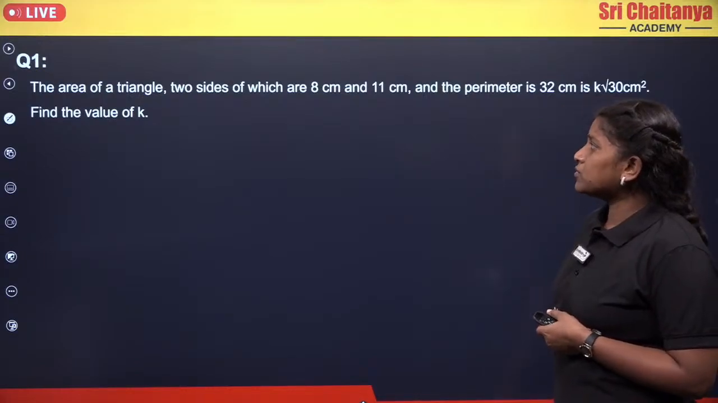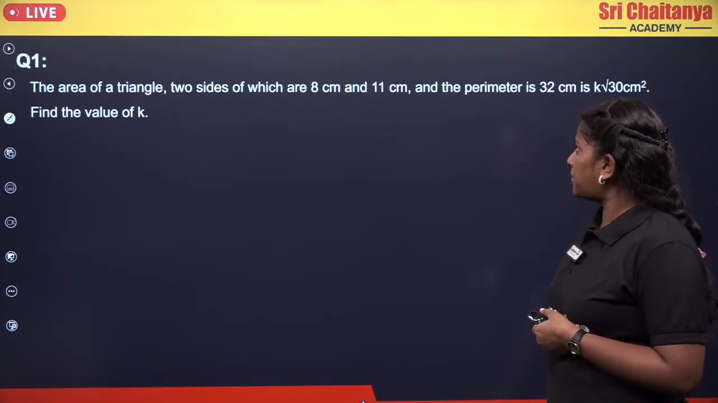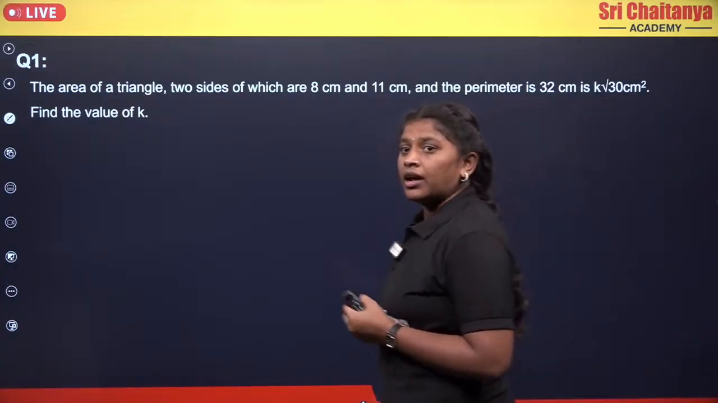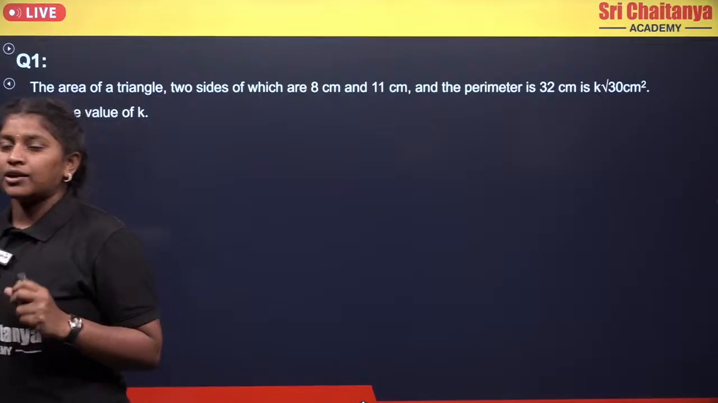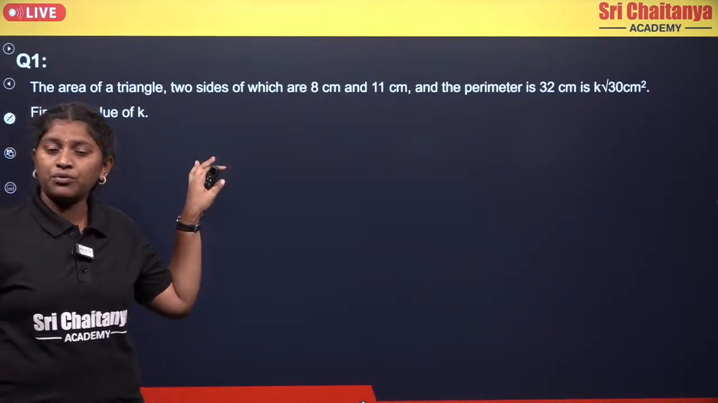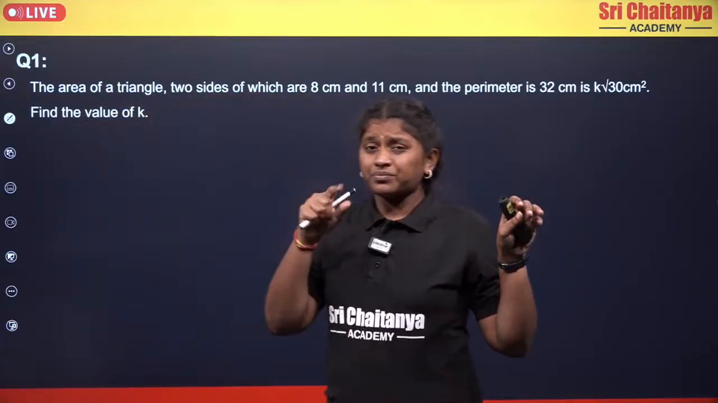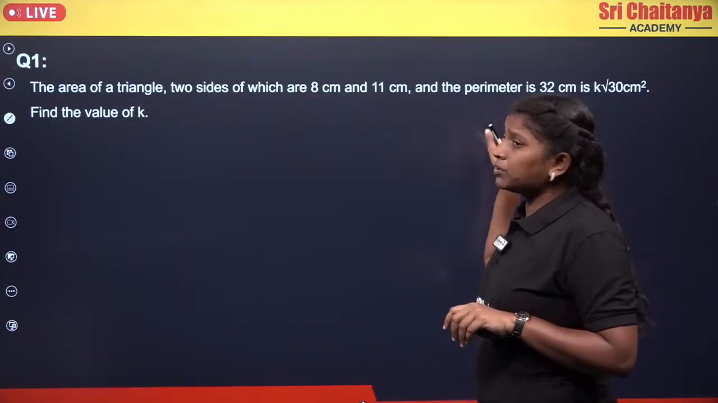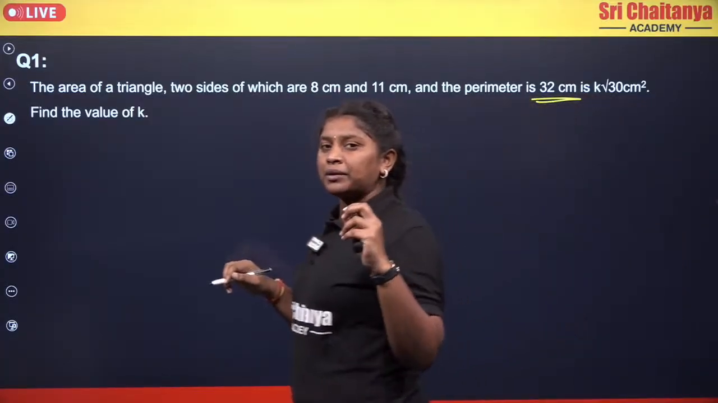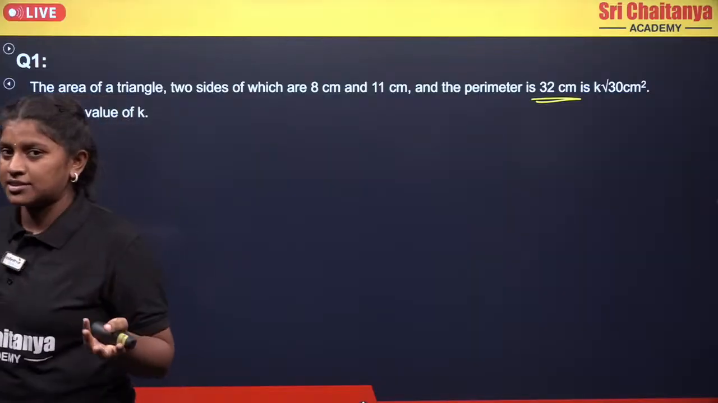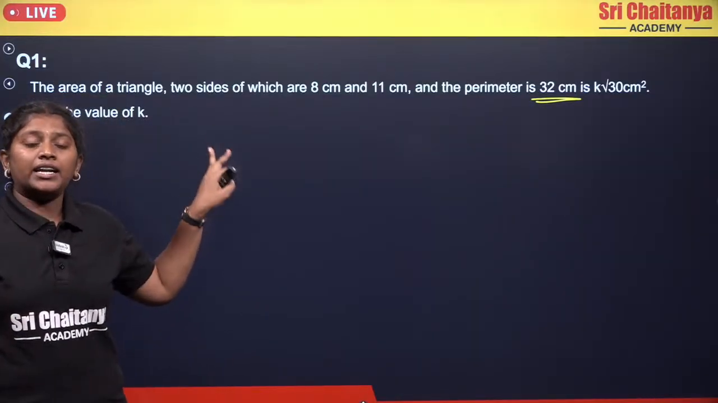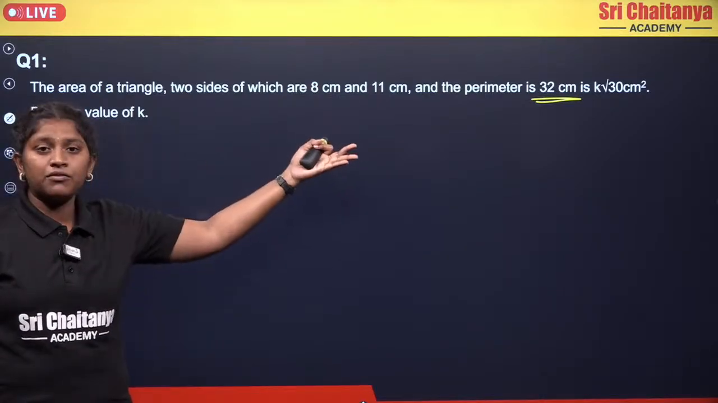The area of the triangle, two sides of which are 8 centimeters and 11 centimeters, and the perimeter is 32 centimeters, is k into root 30 centimeters square. Now find the k value. So here they gave two of the sides, and they didn't give the third side, but they gave one clue, that is the perimeter, which is 32 centimeters. With the help of the perimeter and those two sides, we can find the third side, right? So from there we will get the three sides of the triangle, and if you take Heron's formula, you will get the value.